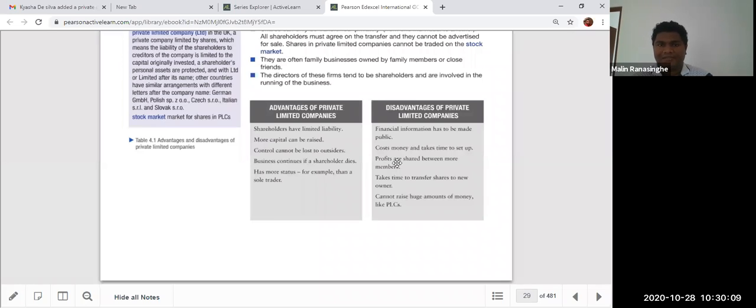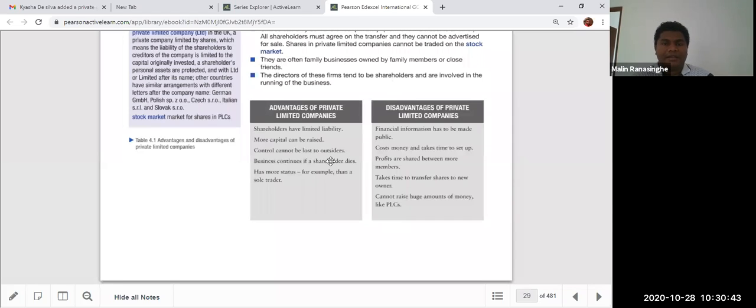However, there are drawbacks, limitations also. Financial information has to be made public, it costs money, and it takes time to set up. It actually costs a lot of money and time to set up the company. Not like sole traders or partnerships, where you can just set it up like this. But a company is not like that. It takes some time and money. Profits are shared between more members as dividends. You can see profits have to be divided among members, and it takes time to transfer shares to new owners, and it cannot raise a huge amount of money like a PLC. These are the drawbacks of the private limited company.